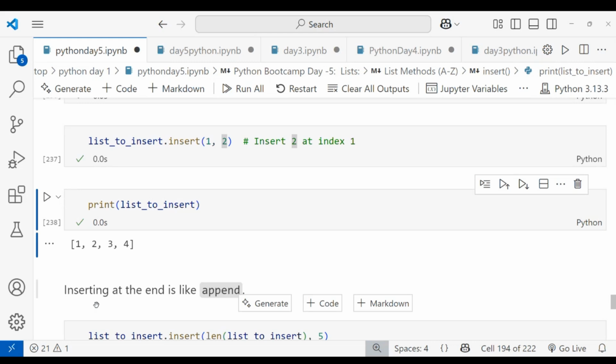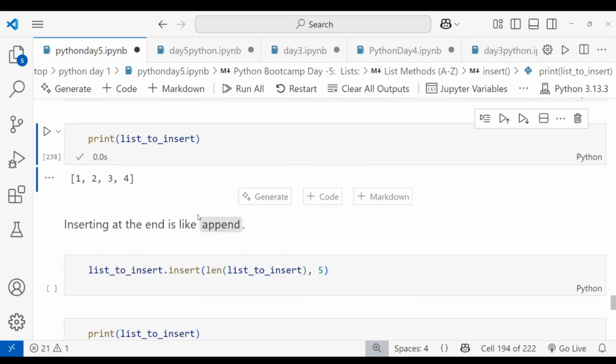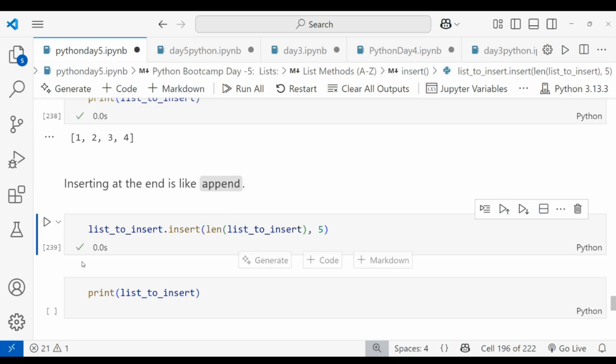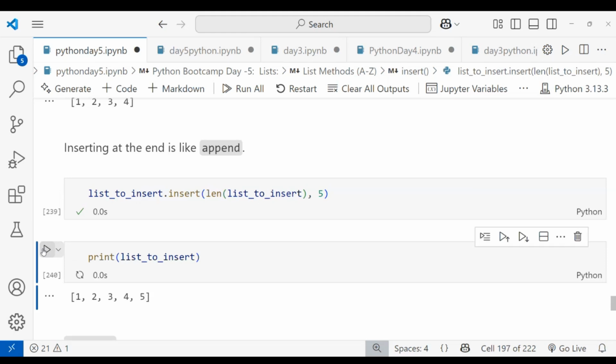With insert, you can also insert at the end, like append. You can insert the value at the end also. I'm using the function to find the list to insert, comma 5. After the end value, I want to put 5. I want to run this. When I'm printing the list, you can see 1, 2, 3, 4, 5. This is how append at the end will work.